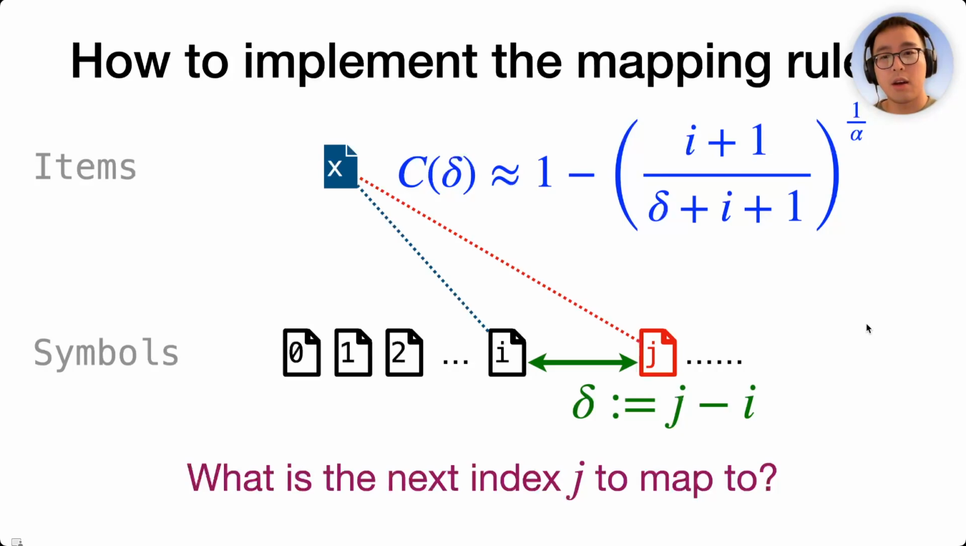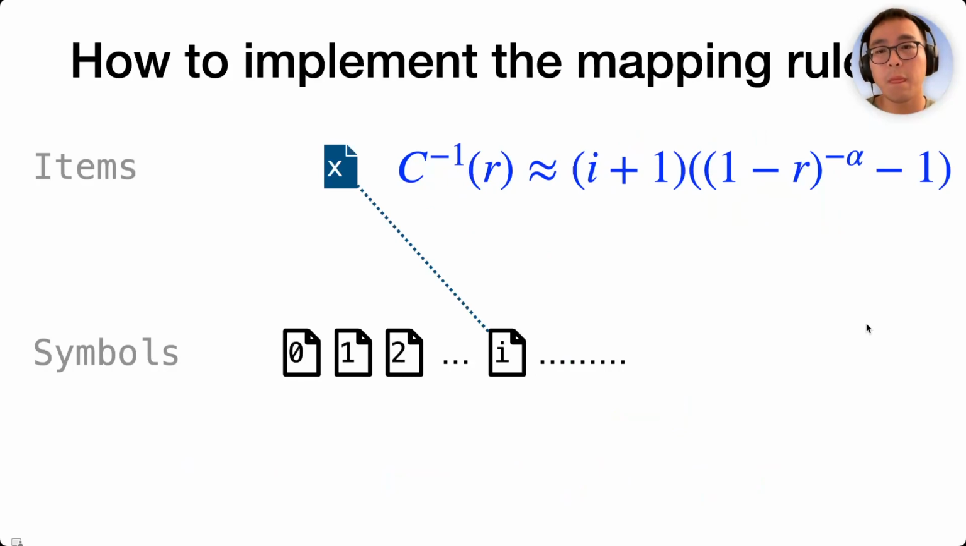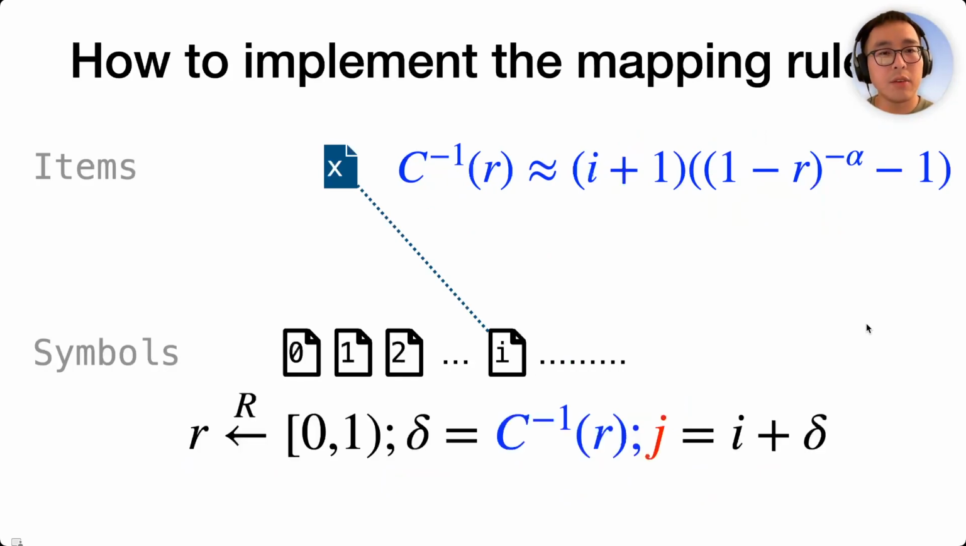Very surprisingly, we can get a nice closed form approximation of the cumulative mass function of delta. For the algebra, I'll refer to the paper. The inverse of the CMF is also simple. So to sample delta, we simply sample a uniformly random number from 0 to 1 and plug it into the inverse of the CMF. Then the next index j is simply i plus delta. This is very efficient because we skip all the symbols in the middle that we do not map to.